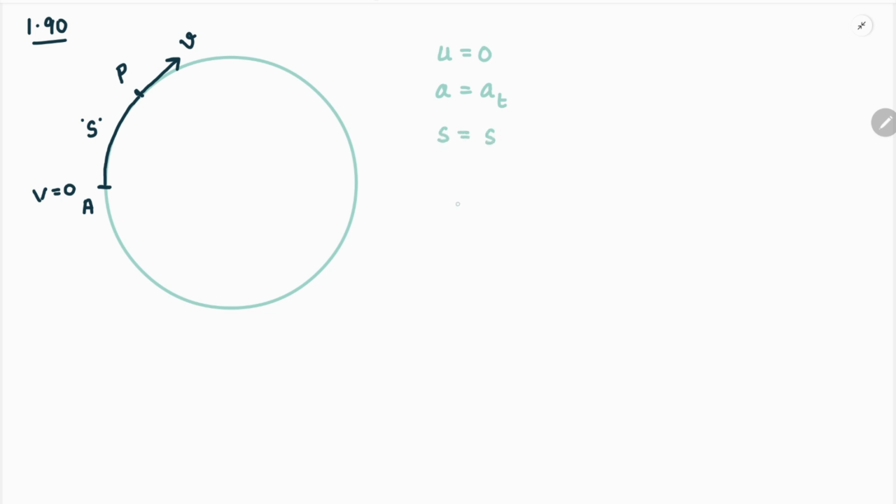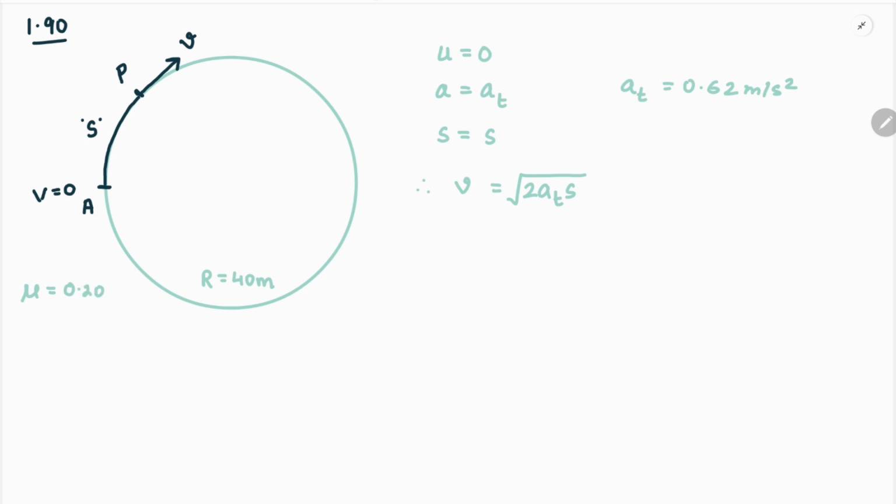After covering a certain distance S, it will have a speed V square equals U square plus 2 a S, and we square root this term to get the value of V. We have a tangential component of acceleration which is already mentioned in this problem to be 0.62, so a_t equals 0.62 meter per second square, and it is moving in a circle of radius 40 meter, so R equals 40 meter,